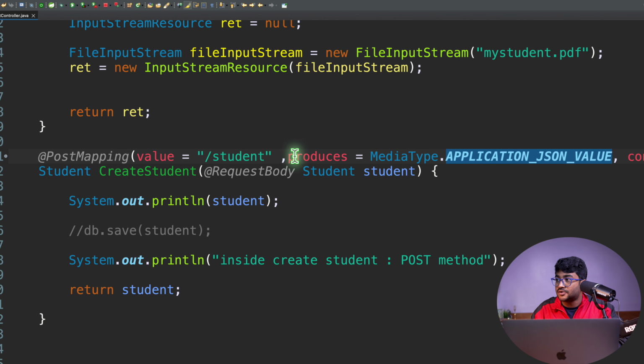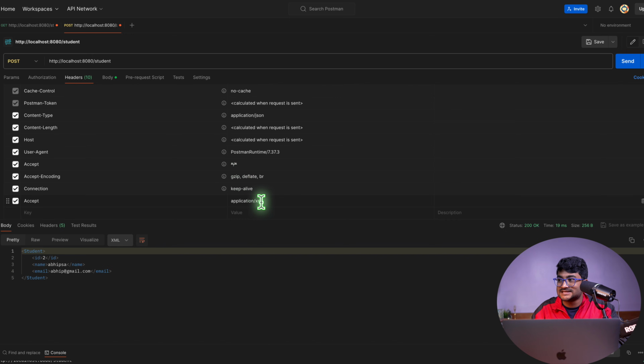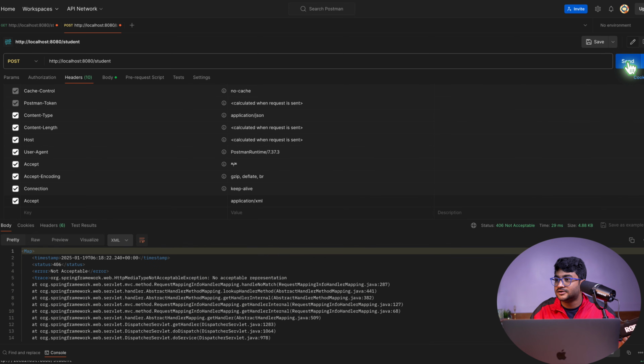Well, the server can only produce the data in JSON format. So the client wants to accept the data in XML, but that is not possible because the server is not producing the data in XML format. Now, if I do send, I'm getting a 406 Not Acceptable client error because that is not acceptable.